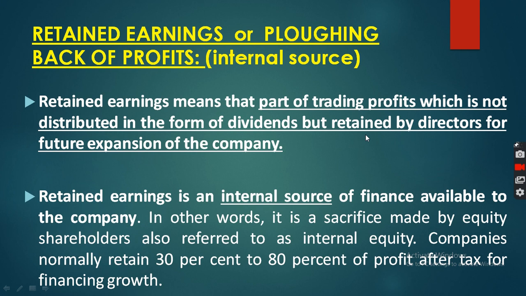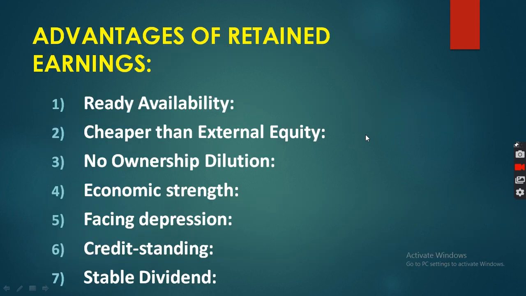If the company has made 100% profit, the whole part of profit the company cannot retain in reserve. Some part of profit the company has to keep in business. Then let's start with the very first one, that is the advantage of retained earning. Retained earning means part of profit which is kept in business or reinvested in business, which will be helpful in the future for future expansion, modernization, diversification. Retained earning is also known as plowing back of profit, or you can say reserve and surplus.